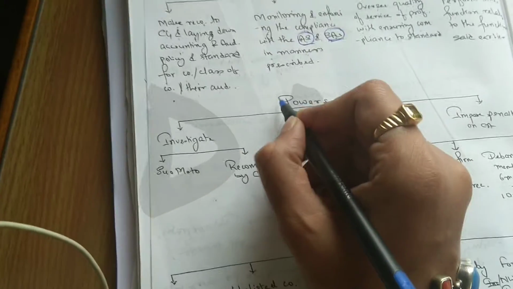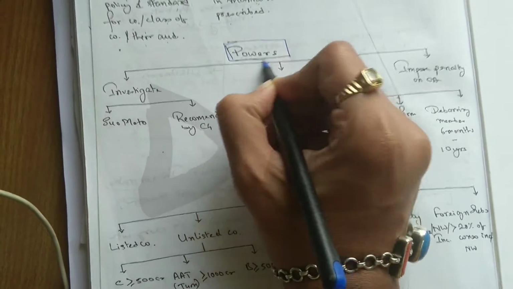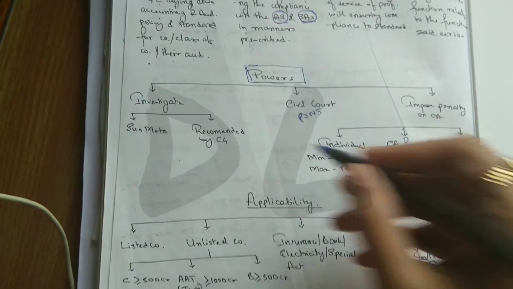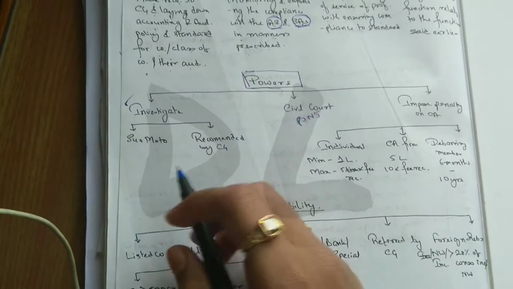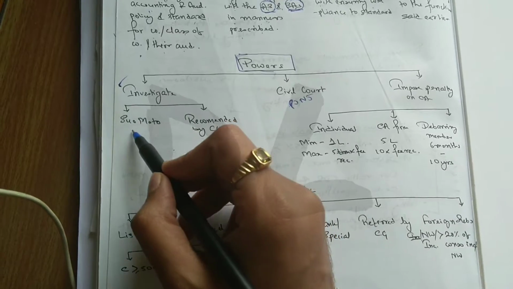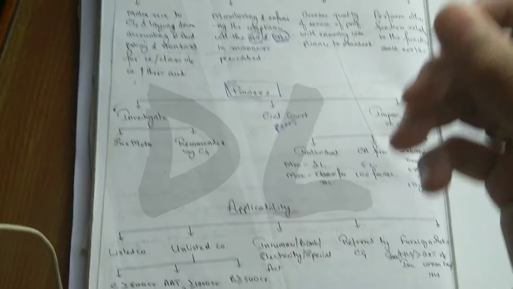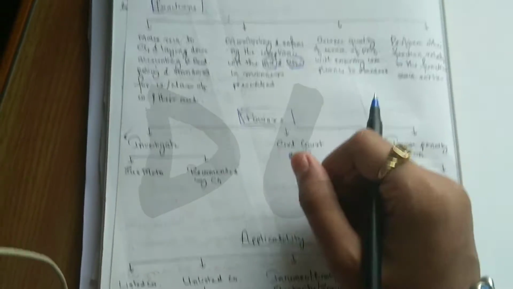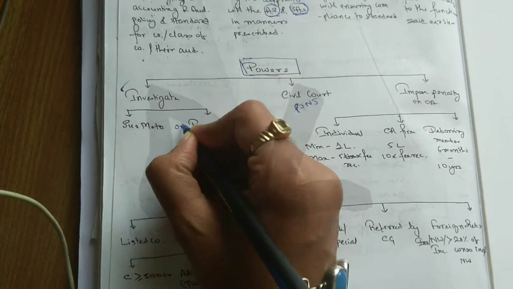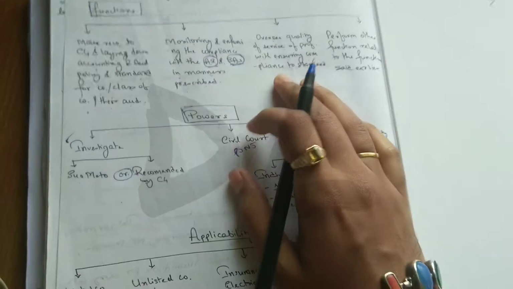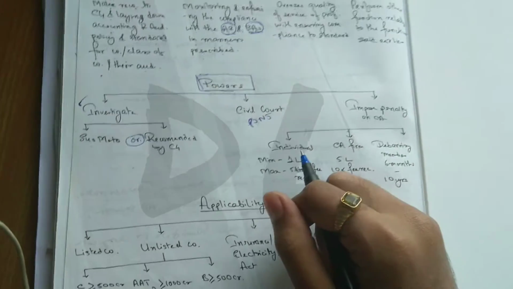So next is the powers. What are the powers of NFRA? We should know the powers. The first power is to investigate. How will they investigate? They can do it suo motu, meaning they themselves can investigate into the companies and the auditors, or by recommendation of the central government. NFRA can investigate into their matters.